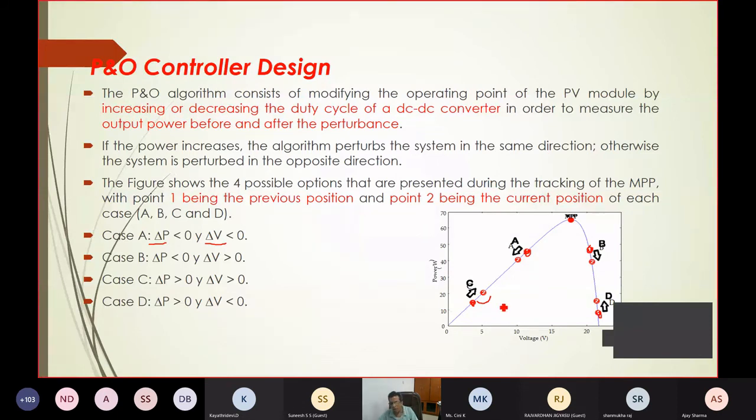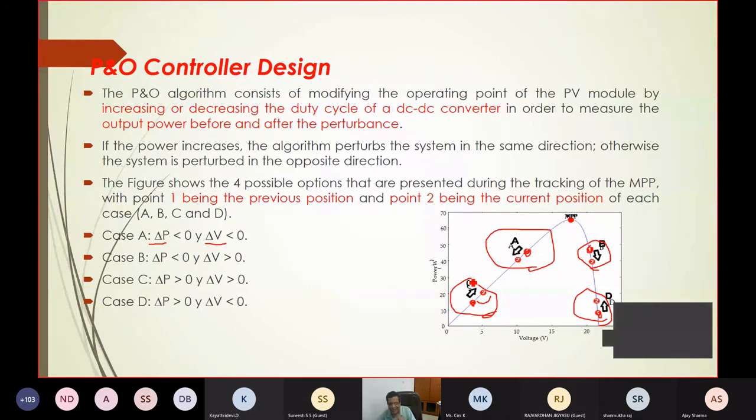You measure del P and del V in all these 4 cases. For case A, del P is less than 0, del V is less than 0. You don't want this. For case B, del P is less than 0, del V is less than 0. You don't want this. Similarly, case C, del P greater than 0, so you want to move forward. Here also you want to move forward. So how to change the duty cycle in all these 4 cases?